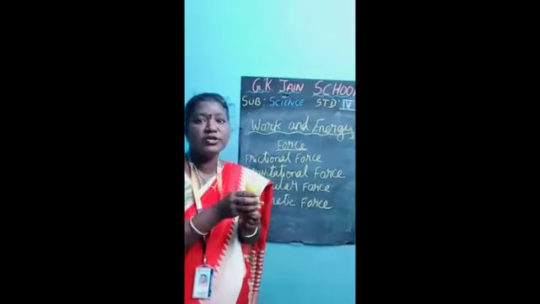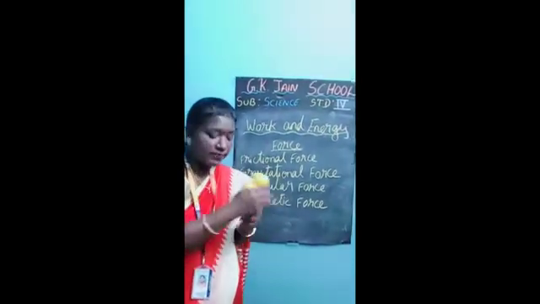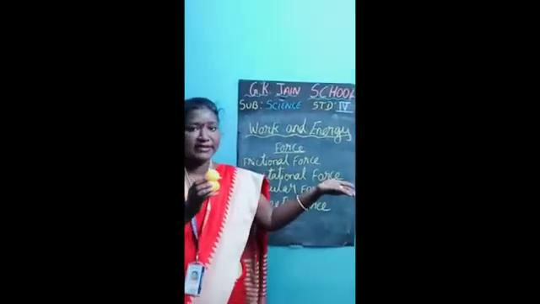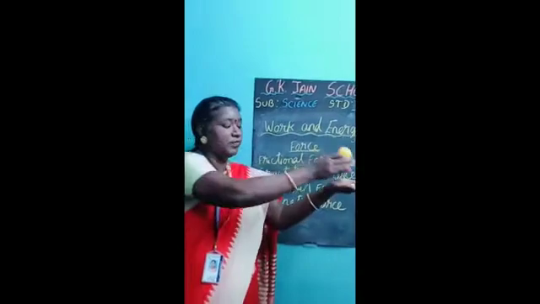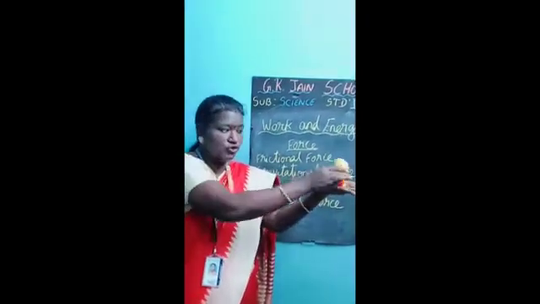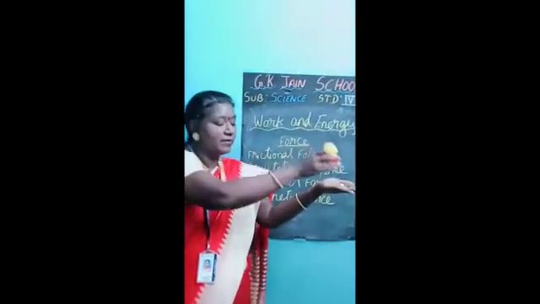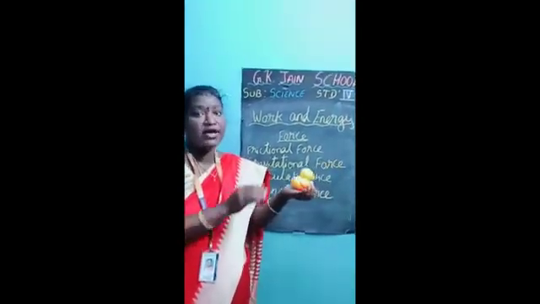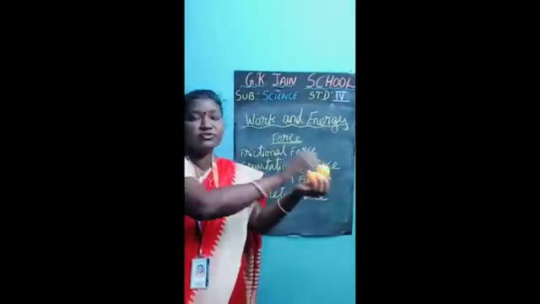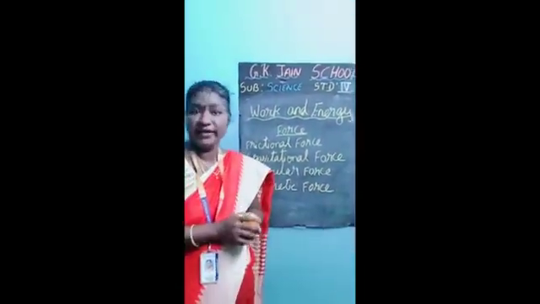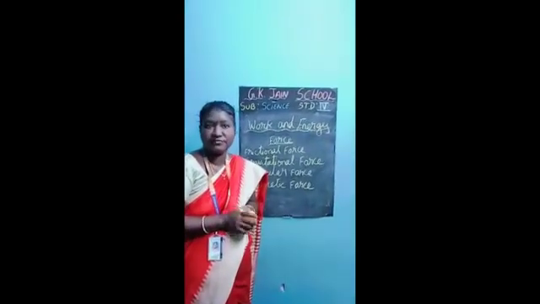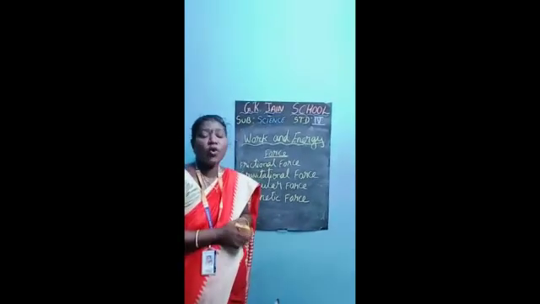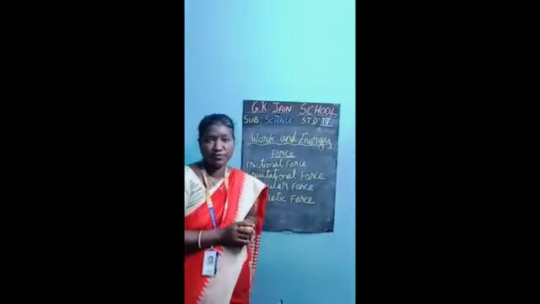I am giving some force. The second point: that object should move from one place to another place. Suppose this object is here and my hand is here. I have to move this object and keep it in my hand. So I am giving a force and keeping it in my hand. What is happening here? Force acts on an object, and the object moves from one place to another. These two conditions are needed. Then the work is done. When a force acting on an object makes it move, it is said that work is done. Understand what is meant by work?